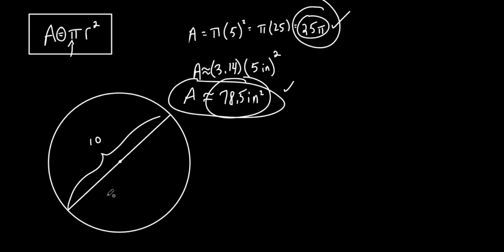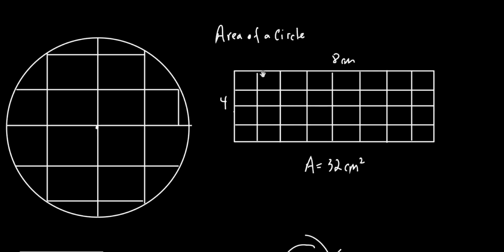You got to figure out what the radius is. Make sense? So if they give you the diameter is 10, you're going to use the radius, which would be 5. Good question. Everybody with me? All right. Yeah, that's pretty easy.